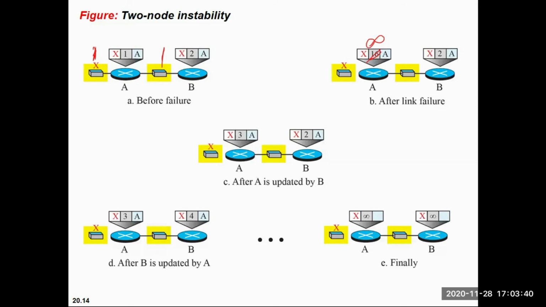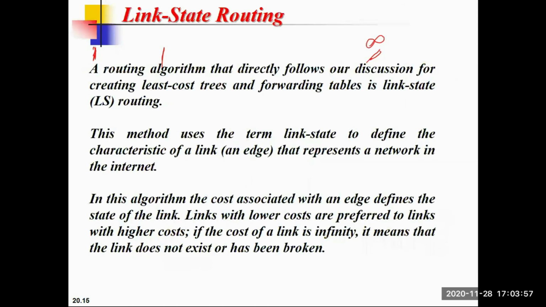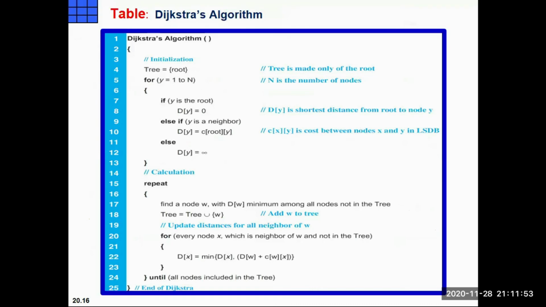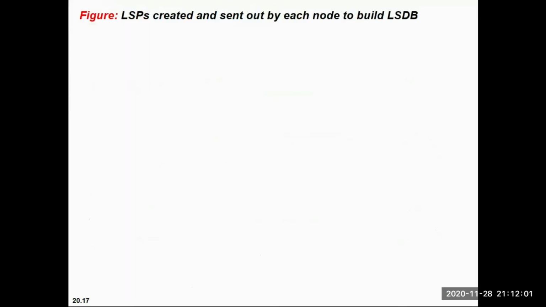The next thing which we will see is the link state routing protocol. Previously I explained that intra-domain is divided into two parts: one is distance vector, another is link state. So the next one is link state routing. In link state routing, we will build the routing table. The first step is to follow the Dijkstra algorithm, which is basically for the link state routing protocol.